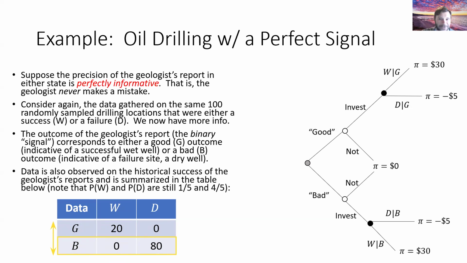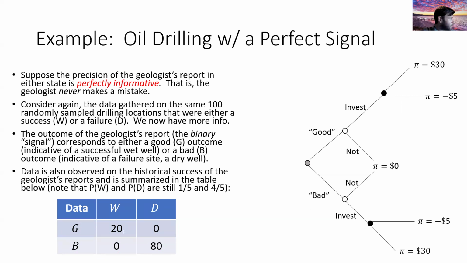Okay, so given the geologist's good report, what's the probability that there's oil in the ground? Well, there's 20 good reports. How many of them involve a wet well? The answer is all 20, 20 out of 20. Given a good report, how many are dry? 0 out of 20 are dry.